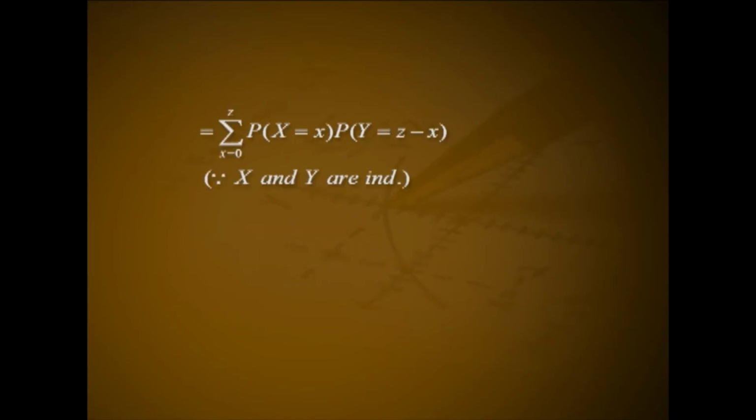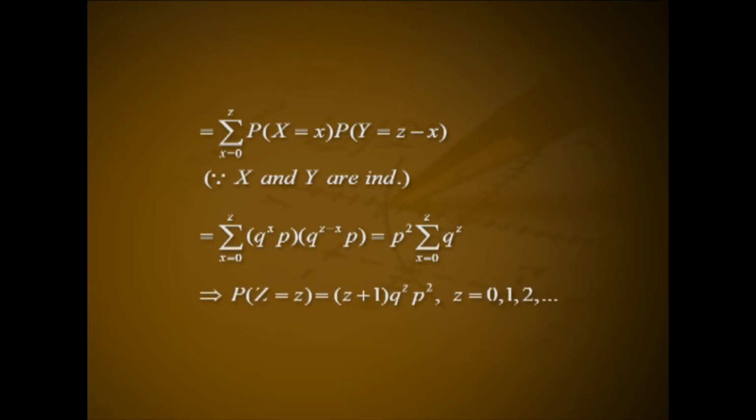That is equal to summation over x from 0 to z, P of capital X equal to small x into P of capital Y equal to small z minus x, because X and Y are independent. That is summation over x from 0 to z, q raised to x into p into q raised to z minus x into p, that is p square into summation over x from 0 to z, q raised to z. This implies P of capital Z equal to small z, that is equal to z plus 1 into q raised to z into p square for z equal to 0, 1, 2, etc.